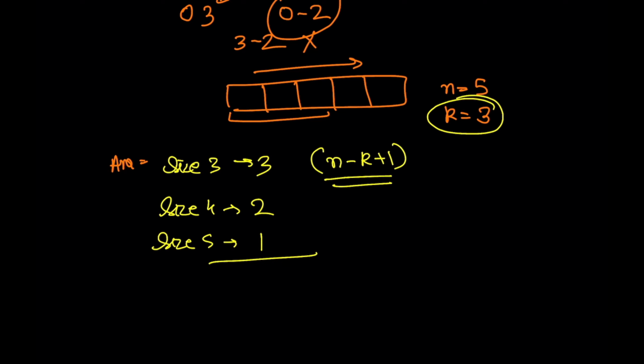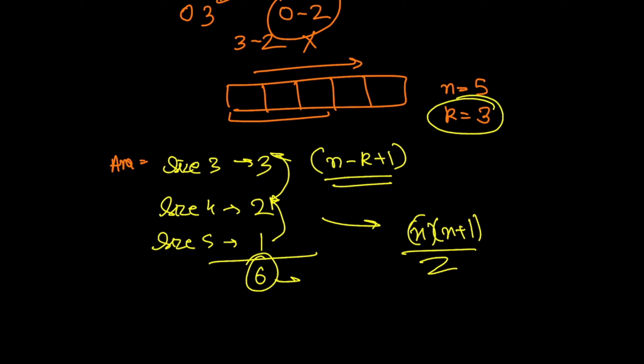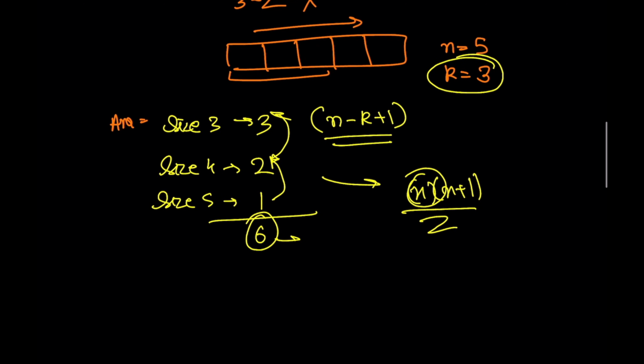So the answer is 6. Now these are consecutive natural numbers, so our sum can be n into n plus 1 by 2. A simple sum for these is n into n plus 1 by 2, where n here is n minus k plus 1.